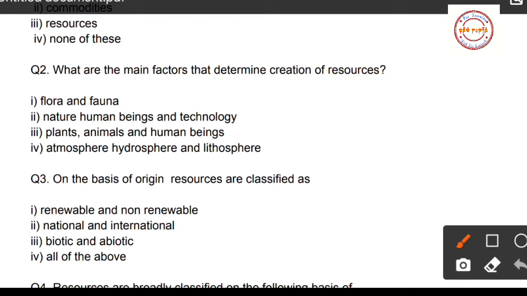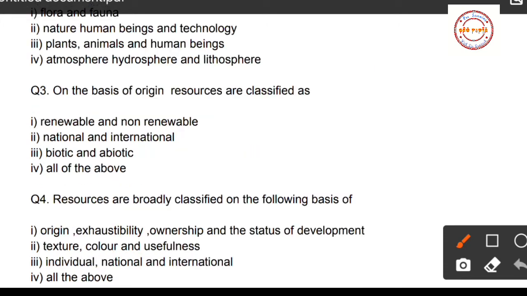Now question number 2, what are the main factors that determine the creation of resources? First option flora and fauna, second option nature, human beings and technology, third option plants, animals and human beings, fourth option atmosphere, hydrosphere, lithosphere. So students, which are the main factors that determine the creation of resources? Can you guess the answer, students? Here your answer is option number 2, that is nature, human beings and technology.